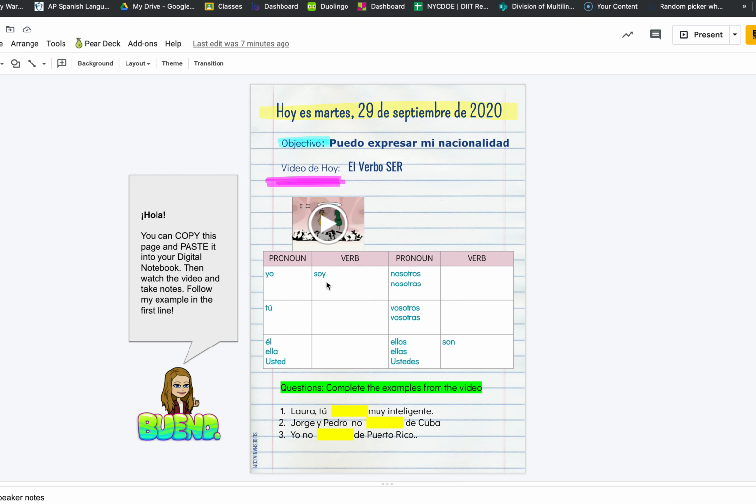In other words, you want to be able to say in Spanish, I am. And the way you say I am is yo soy. So I started to fill in this chart for you. You have the I am form, yo soy, and I also gave you the way to express they are, which is ellos son, ellas son, or ustedes son. We'll talk about pronouns also as we continue to learn this verb.